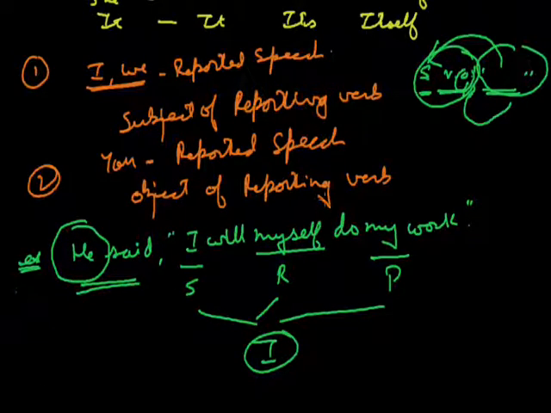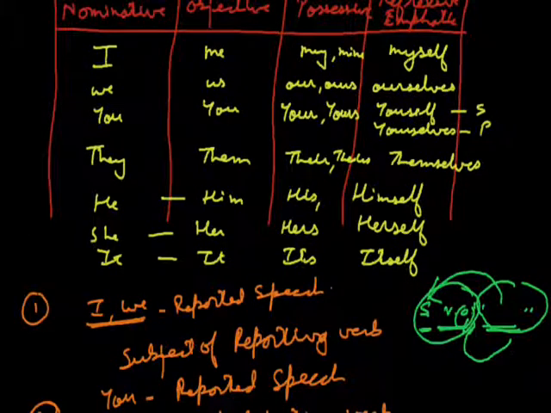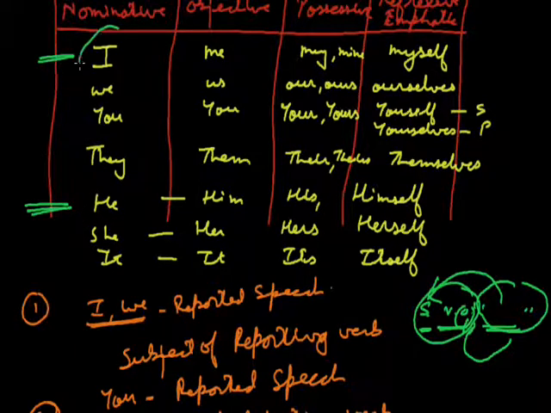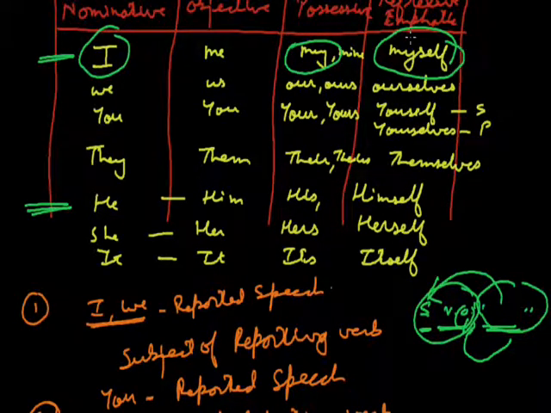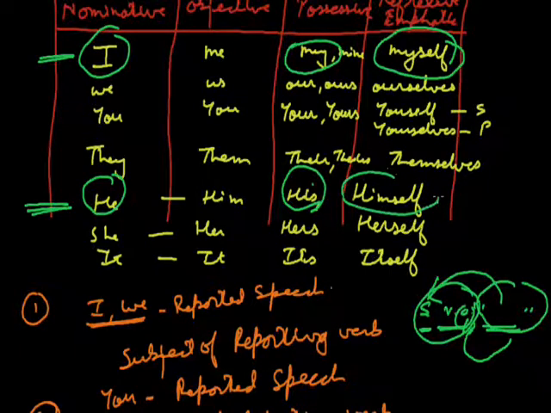Now earlier we drew a chart, so let us come to that chart. Now we have to focus on two things over here. We have to focus on I and we have to focus on he. Now in the reporting verb, he said was given to us, and in the reported speech, I, my, and myself were given to us. Once we change a direct narration into indirect narration, we will change it according to the subject of the reporting verb, provided in the reported speech first person is given to us. Now, in place of I, we will put he. In place of my, we will put his. And in place of myself, we will put himself.